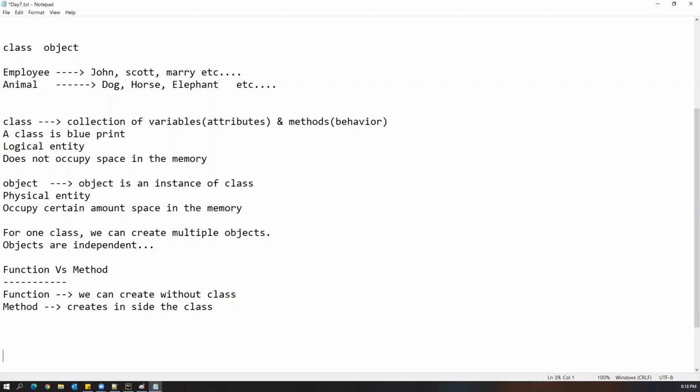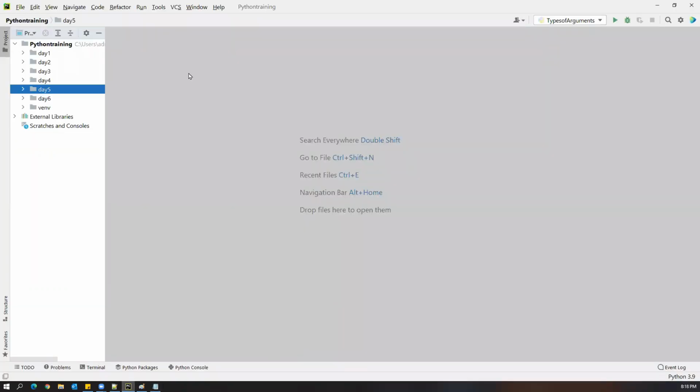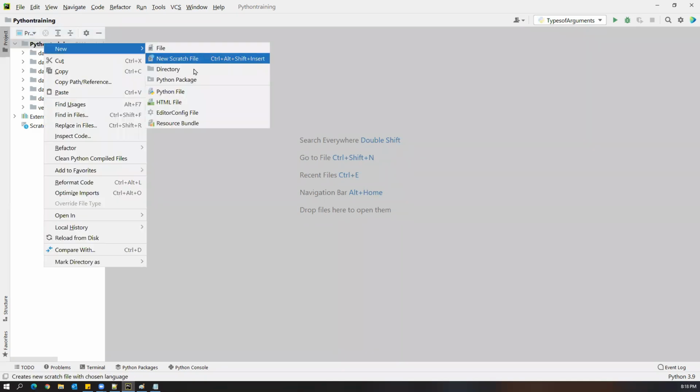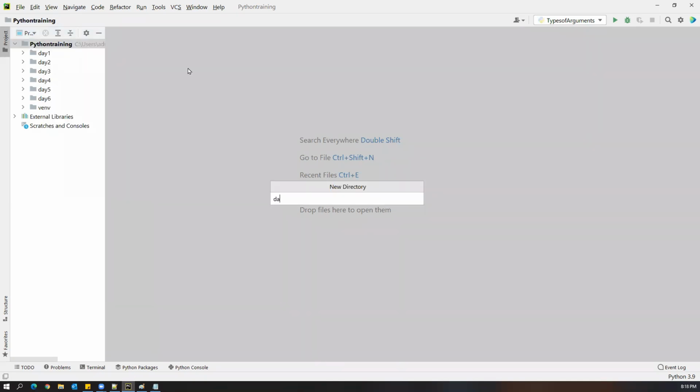Now with this understanding, let's move on and see practical examples of class and objects. Go back to PyCharm. Very important, listen carefully. I'm creating a new directory, I'll call it day 7.